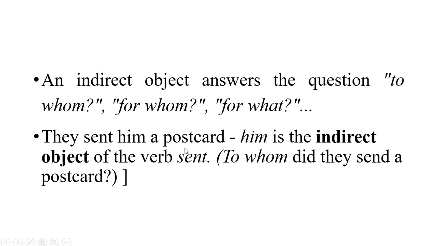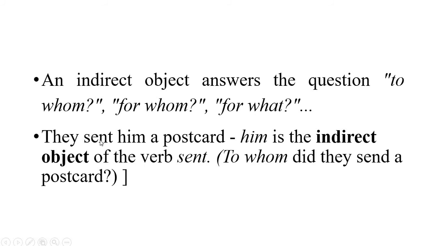They sent him a postcard. Let's hide him. Let's imagine that we don't have him. They sent a postcard. What is its function? It's a direct object. Why? Because I can ask the question what, and it is attached to an action verb.